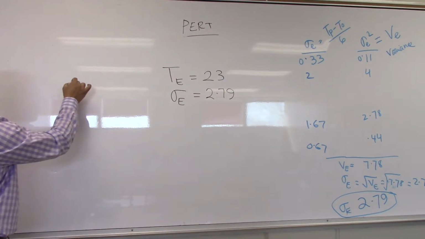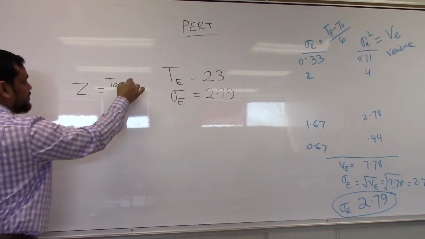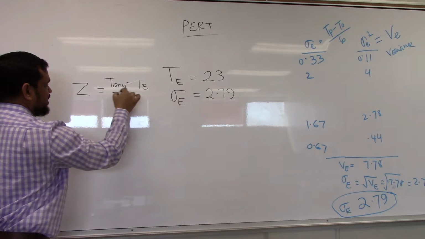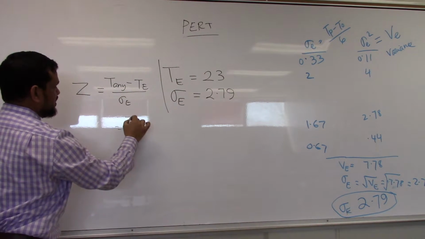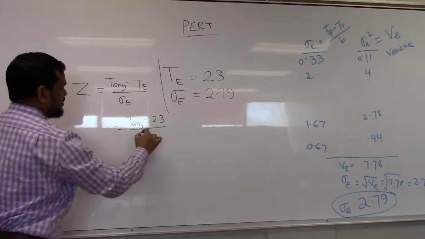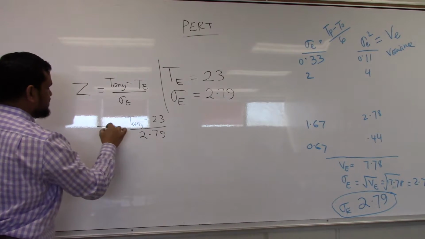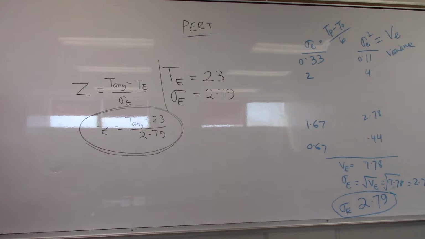So a z function we can write this way: z equals T needed minus T expected, divided by sigma. That means T needed minus 23, divided by 2.79, is my z. So we will use this to find the different options.